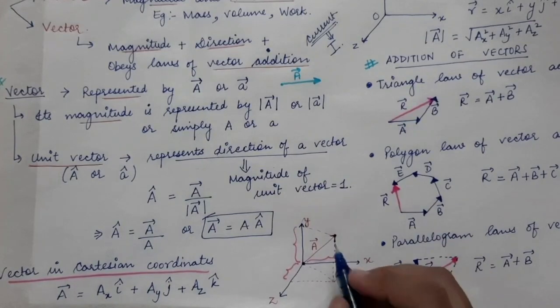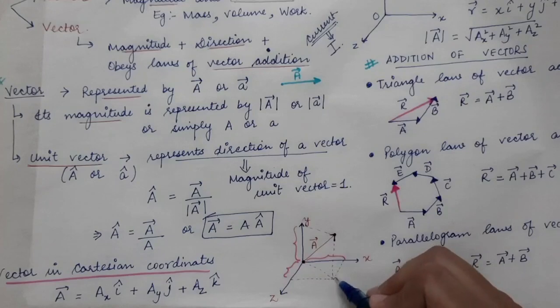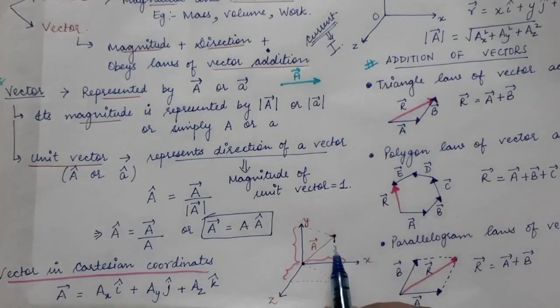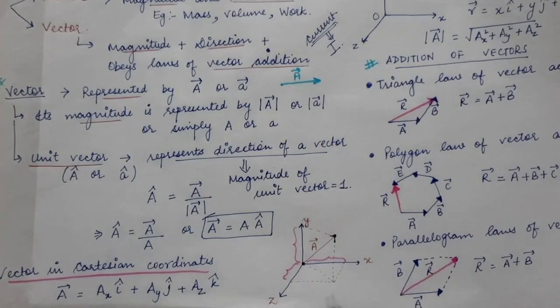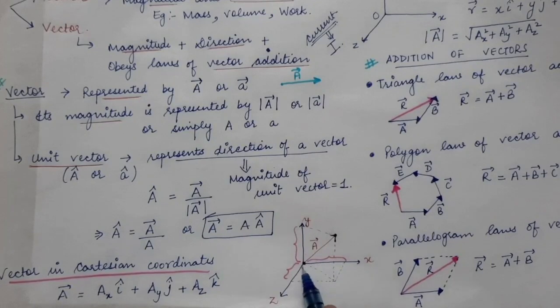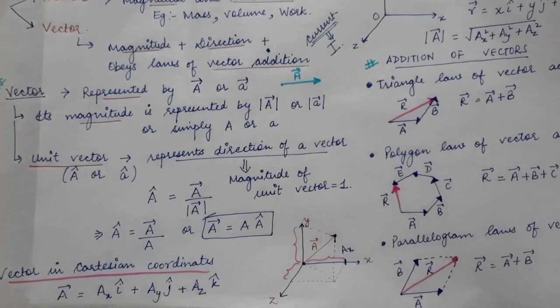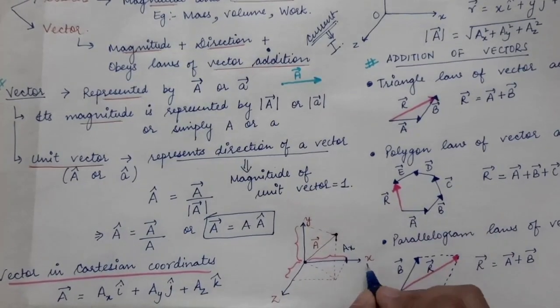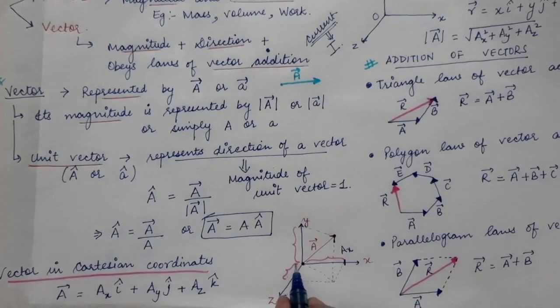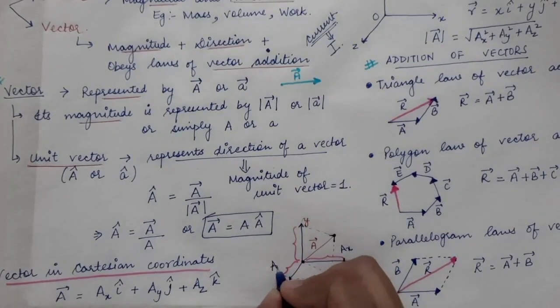vector itself. So this vector has a projection on the x-axis. That is, if you draw a perpendicular on the xz plane, then this whole length from the origin to this particular point will be equal to ax. That is, this is the projection of the vector on the x-axis. Similarly, this whole length up to this point will be equal to az.